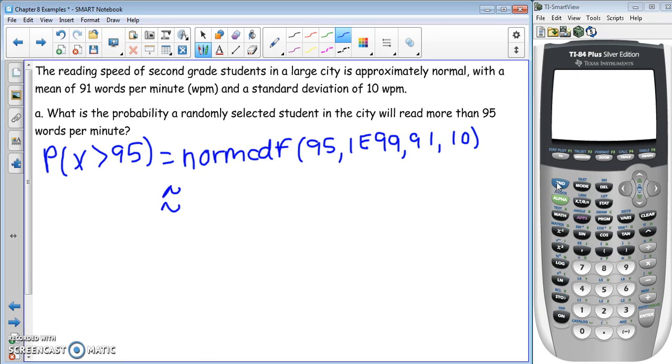So we're going to do second vars 2, 95, comma, 1, second, comma, will give us the E99, comma, 91, comma, 10, close parenthesis, enter. So we get approximately 0.3446.